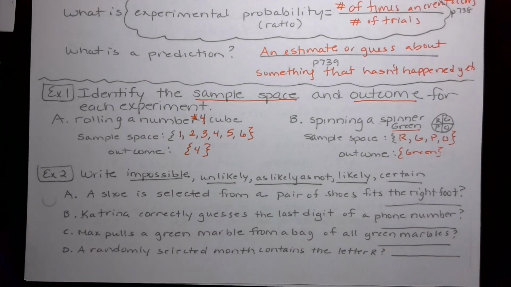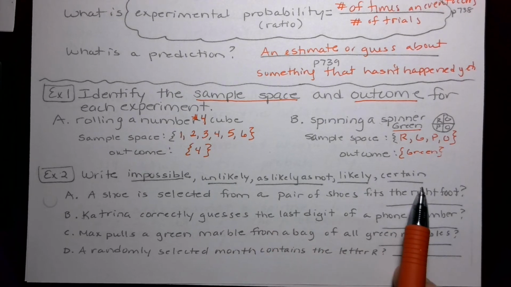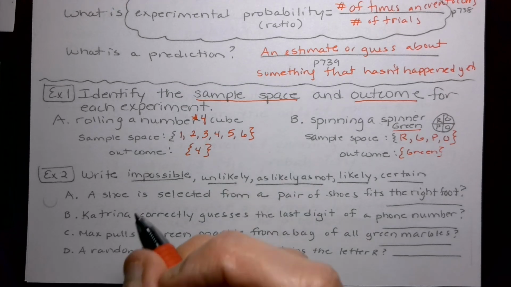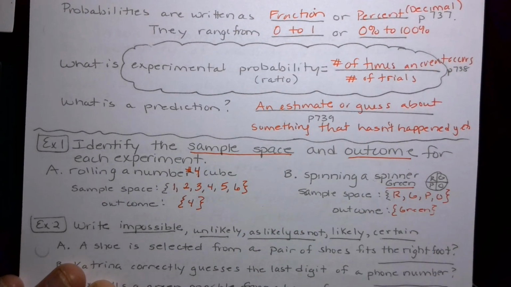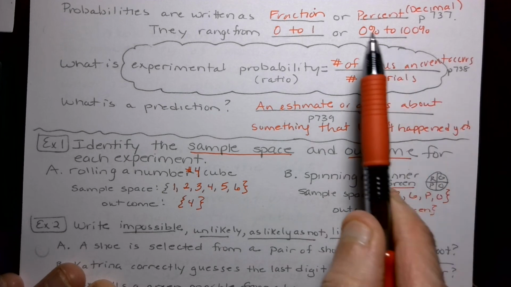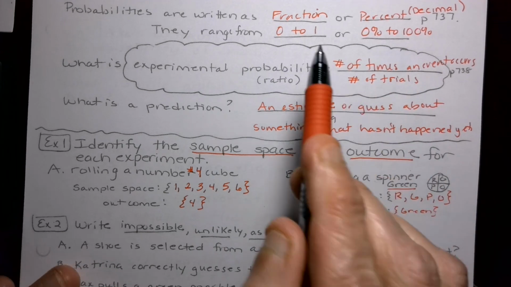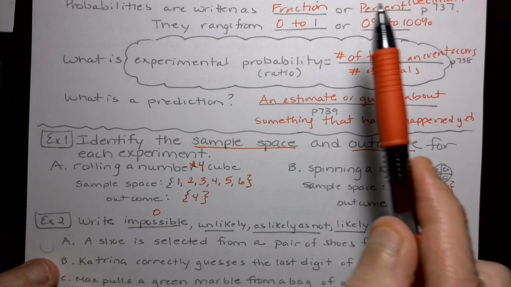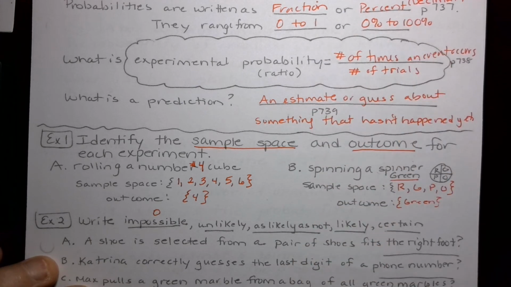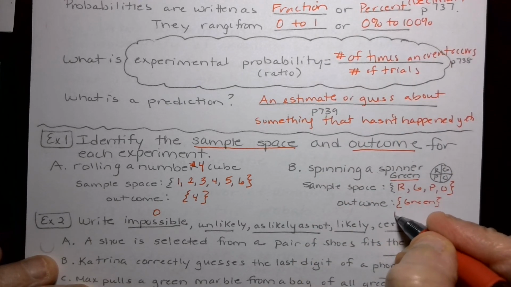Now, in this one, it says write impossible, unlikely, as likely as not, likely, or certain that these events happen. Okay, so at first it sounds like, what? But if it's impossible, let's look back up here at our numbers. If it's impossible, like Mrs. Silva having blue eyes, which number would that be? The 0, right? So that's your impossible. And which number was it that said Mrs. Silva has brown eyes? Well, it was the 1, or the 100%. Okay, so I'll put that over here.